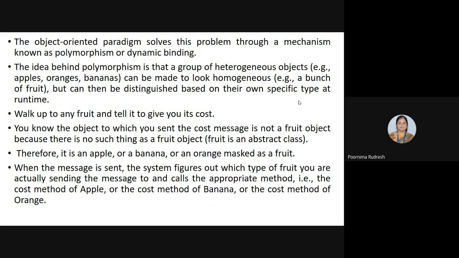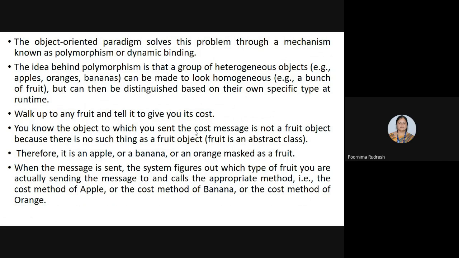So we are making a group of all the heterogeneous objects to view as a single homogeneous object, and we are calling it a fruit. And each type of fruit can be distinguished based on their own specific type, but that is made only during the runtime. Then how to calculate the cost? Walk up to any fruit and tell it to give you its cost. Suppose I want the cost of the apple, then how is it calculated? By using the polymorphism mechanism.